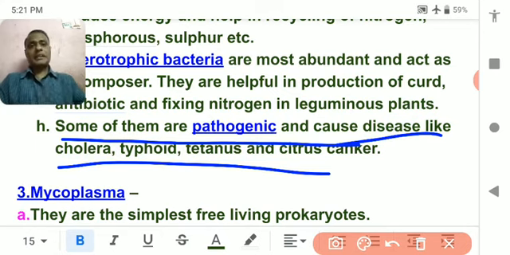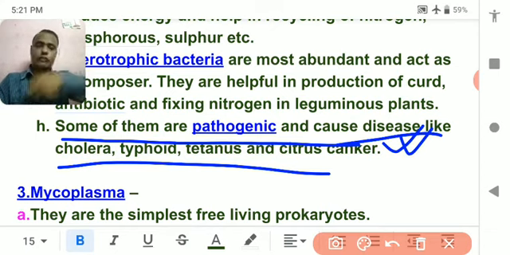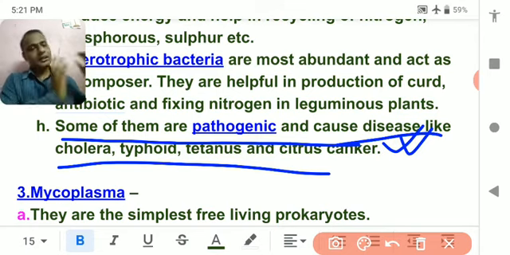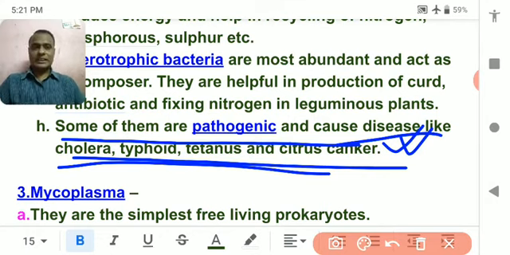Means when the bacteria enter into the body, they produce a kind of disease. Due to their activity, they obtain lots of food, making the body weak day by day, and at last the patient, if not cured well by the doctor, dies. So many bacteria are pathogenic in nature. They cause the death of different kinds of organisms as well as human beings.